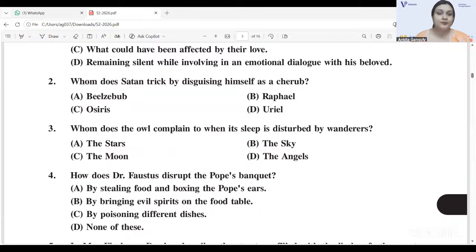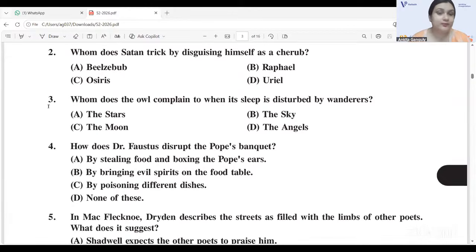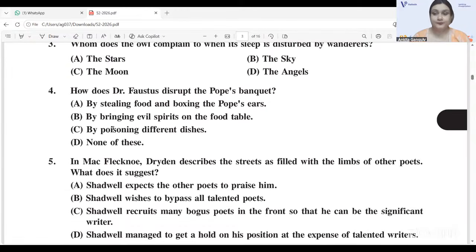Next, we have question number 2. Whom does Satan trick by disguising himself as a cherub? It will be Uriel. Uriel is correct. Next, question number 3. Whom does the owl complain to when its sleep is disturbed by the wanderers? It will be the moon. The moon is correct.